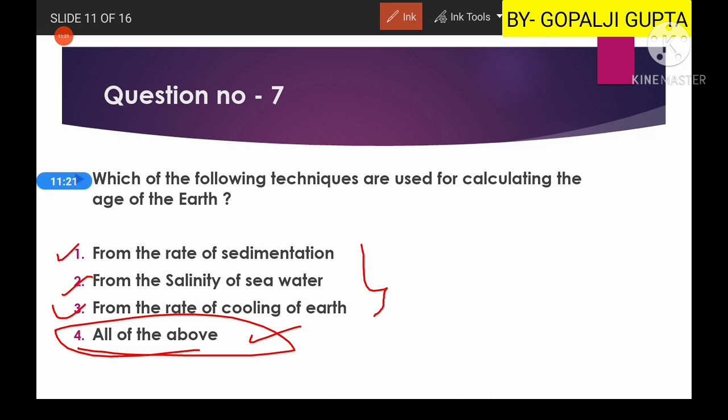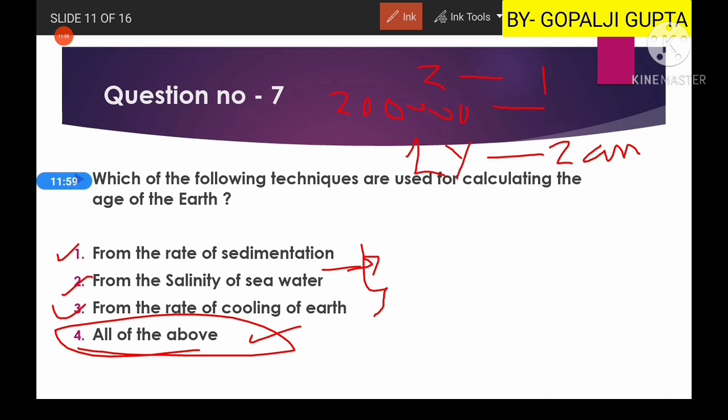But let us see one by one how this works. From the rate of sediments, we think that all the sediments are deposited in an ocean. So if in 1 year there is deposition of 2 centimeter thick sediments, and presently we have 2 kilometer height of sedimentary rock, then we will divide the 2 kilometer into centimeters, that is around 2 lakh centimeters.